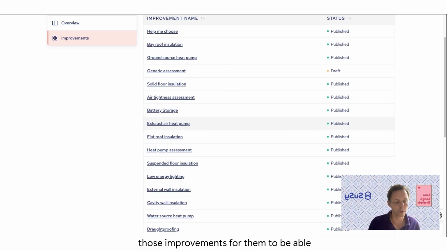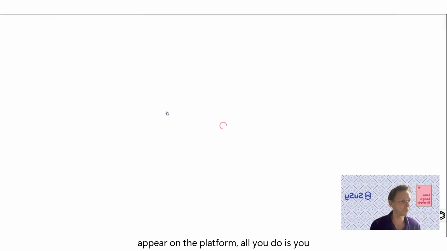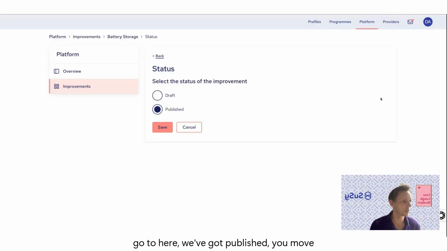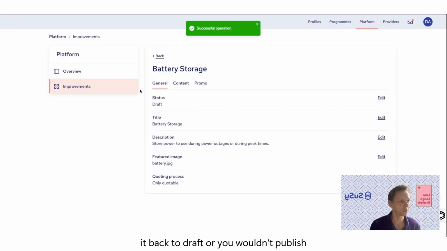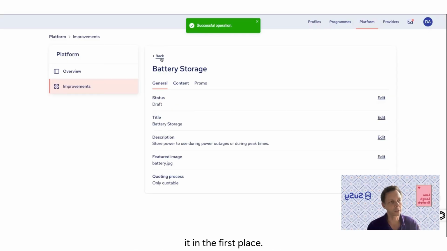only want those improvements for them to be able to see the impact that it might have on their home, or you only provide certain improvements and therefore you only want to allow those to be quotable, or your contractors only provide certain improvements, then if you don't want them to appear on the platform, all you do is you go to here, we've got published, you move it back to draft, or you wouldn't publish it in the first place.